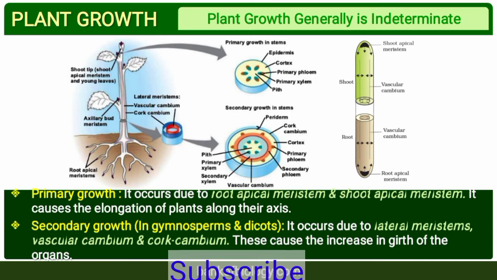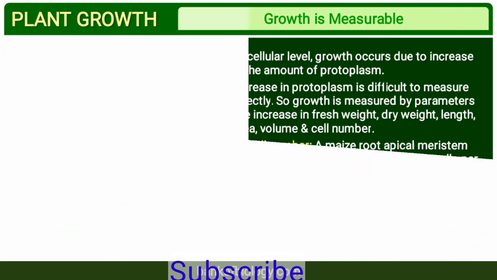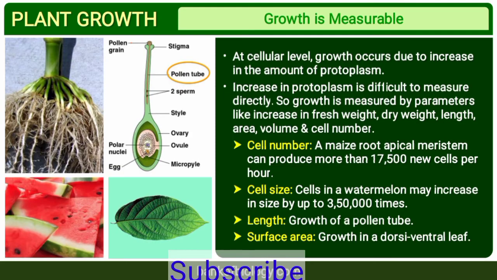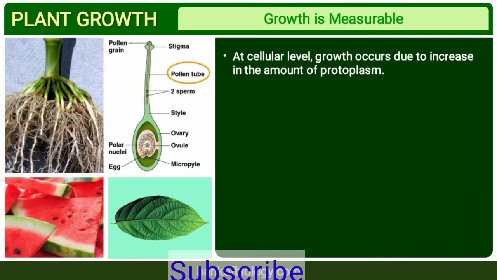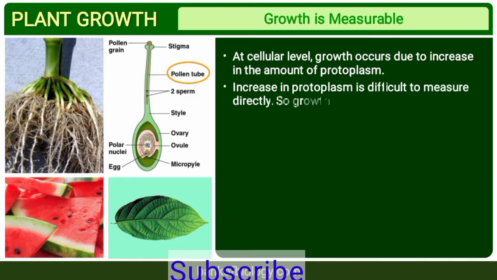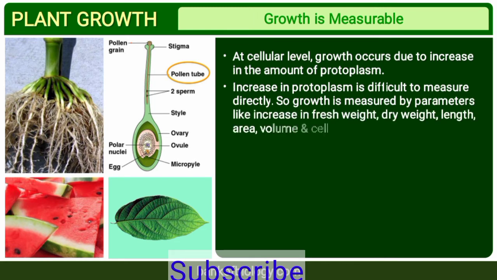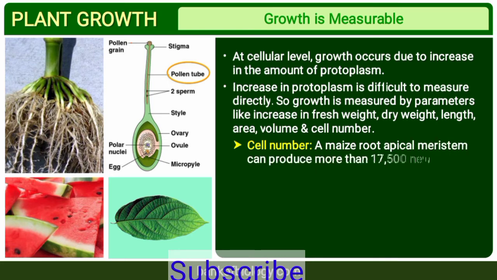Next, growth is measurable at the cellular level. At the cellular level, growth can be measured. Increase in protoplasm is difficult to measure directly. Means to say, we cannot measure the increase in protoplasm. Protoplasm is all inside the cell membrane or cell wall of a plant. What can be measured is fresh weight, dry weight, length, area, volume, and cell number.